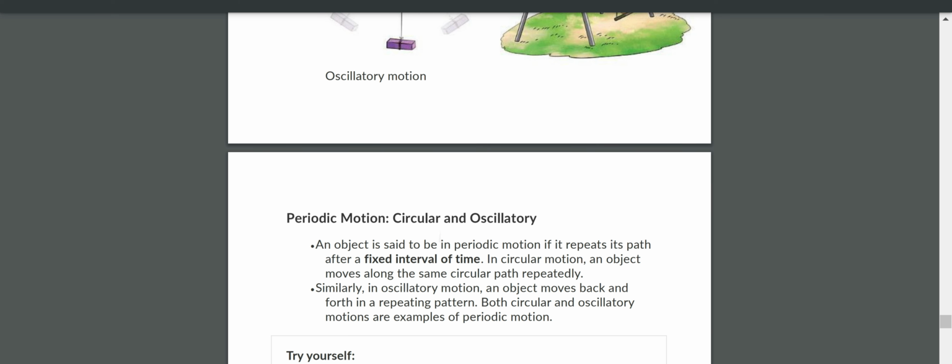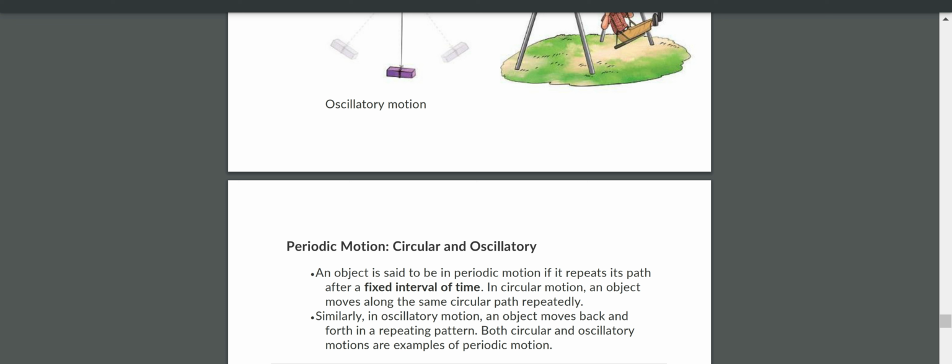Oscillatory motion is also called periodic motion. What is periodic motion? An object is said to be in periodic motion if it repeats its path after a fixed interval of time. In circular motion, the object moves along the same circular path repeatedly. Similarly in oscillatory motion, an object moves back and forth in a repeating pattern. So both circular and oscillatory motions are examples of periodic motion. They repeat their path again and again, and such motions we call periodic motions.